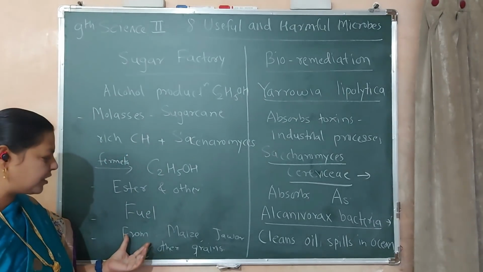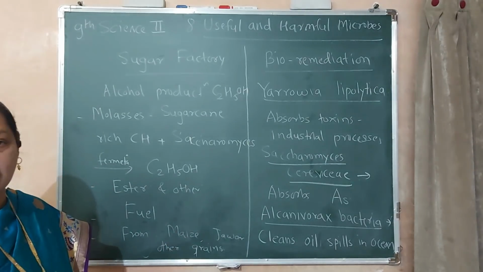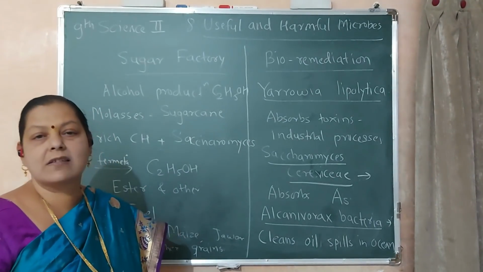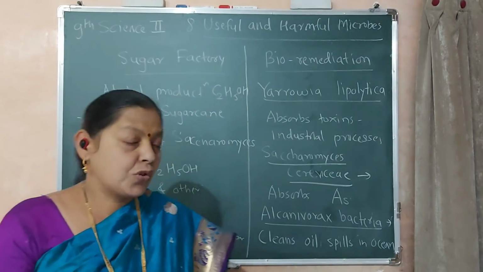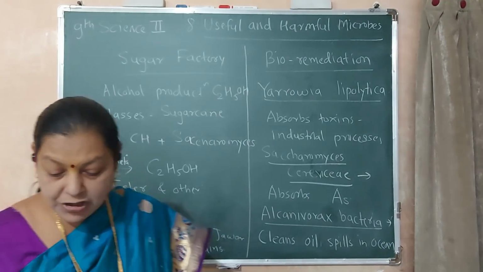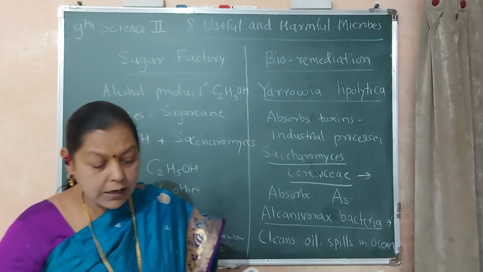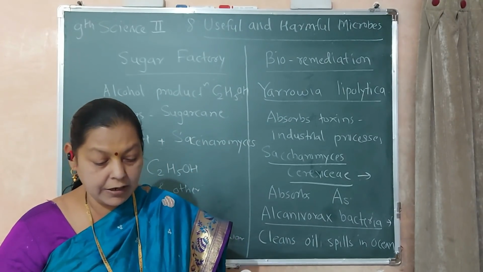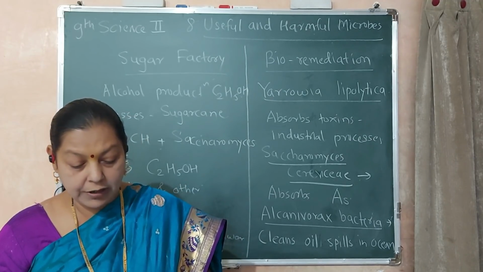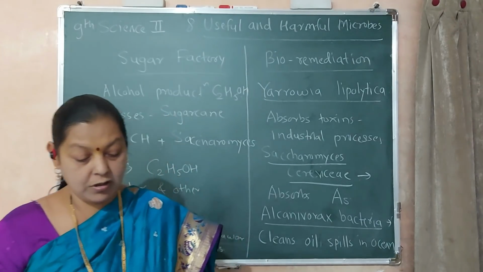And now, from which is it formed? It is formed from maize, jowar and other grains. So ethyl alcohol is very important. Now some questions are given here. We will discuss them. Recently, it has been made compulsory in India and some other countries to mix 10% ethanol with fuels like petrol and diesel. What is the reason for this?